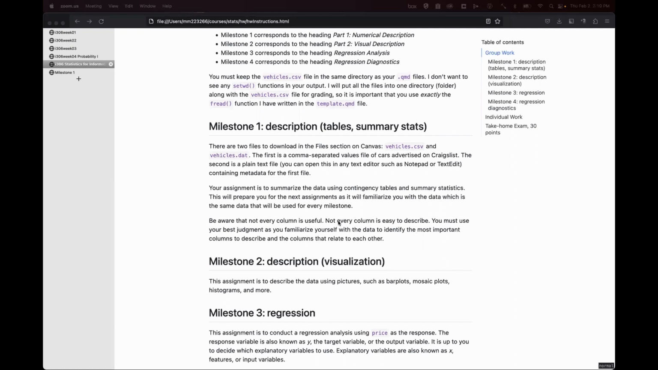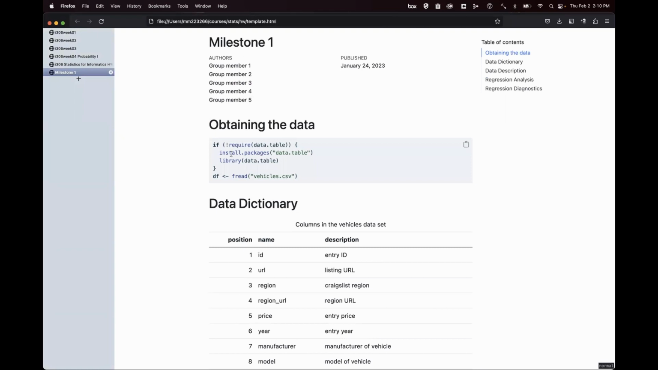And not every column is easy to describe, so we'll go over that also. So this assignment is about using your best judgment. That's really the thing I'm grading on: did you use your best judgment? Most of this other stuff is going to be pretty easy because we've gone over it in the week 01, week 02, and week 03 files, which I'm also going to show you. Okay, so let's take a look at the template.qmd file.